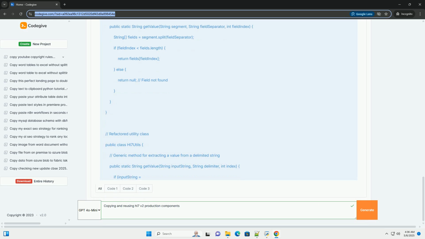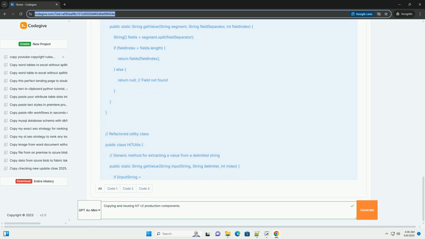Customization needs. Will the component require modification to adapt to the new requirements? If so, carefully assess the extent of these modifications and their impact on the component's original functionality. Excessive modification might negate the benefits of reuse. Versioning and maintainability. Establish a clear versioning scheme for your components and develop a strategy for managing updates and bug fixes. This is crucial for ensuring that reused components remain reliable over time.